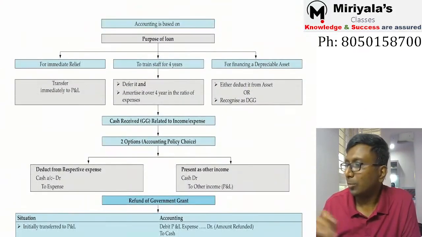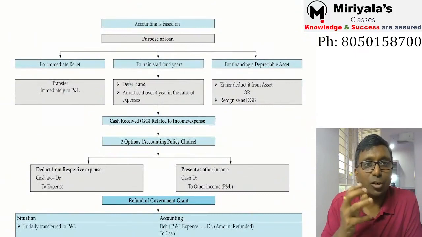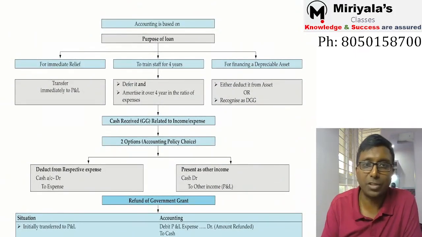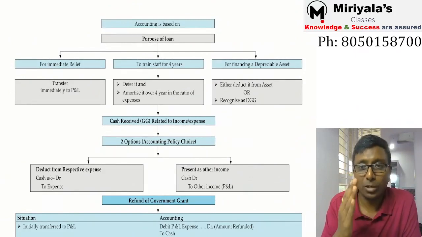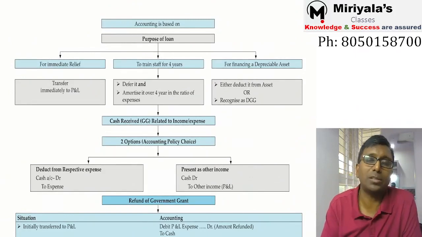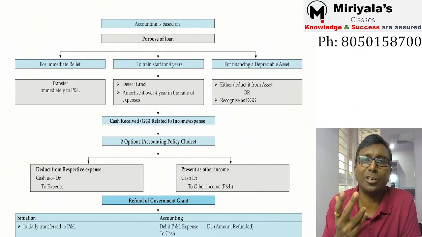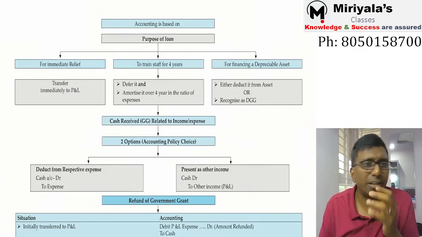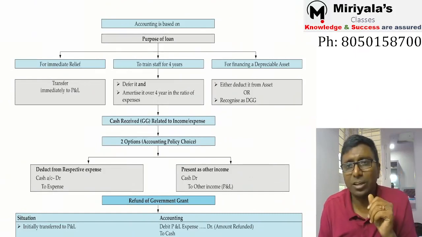And next, suppose sir, I have received some money which is related to what? Expenses, income or expenditure. Then there are two options, that is an accounting policy choice. Whenever I say accounting policy choice, whatever policy you have chosen should be applied for all kinds. Somebody asked me some 2-3 days before only, not even one week approximately.